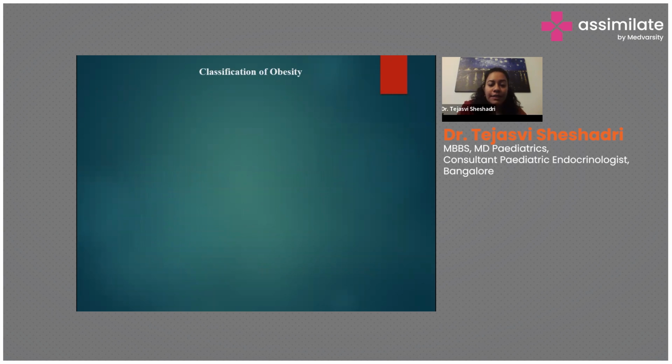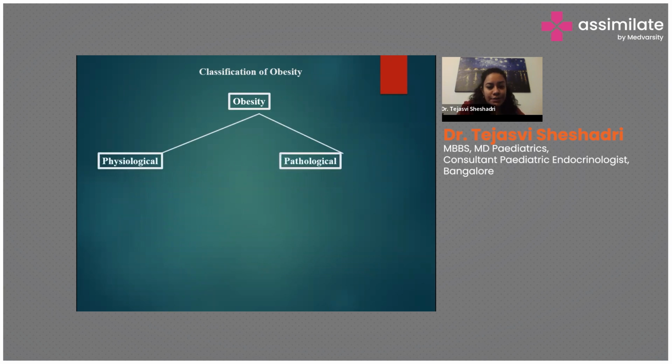So now once we're done with the introduction, how do we evaluate a child? Suppose a child walks into the OPD and the child is obese. How do you diagnose what is the cause and what is the issue? So how do you broadly classify obesity? One is physiological, which I mentioned, that is exogenous obesity because of diet and lifestyle changes. But rarely, obesity can also be because of pathological causes.